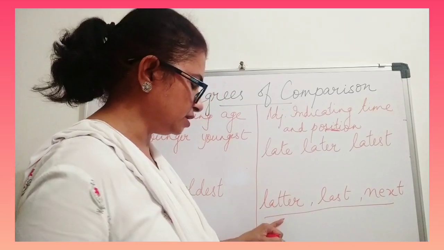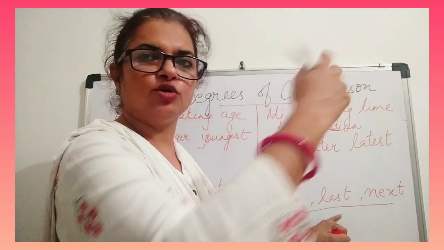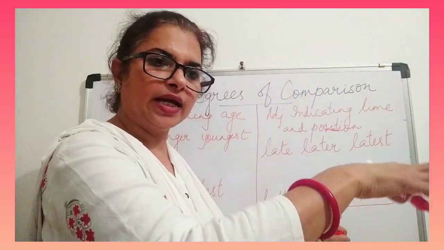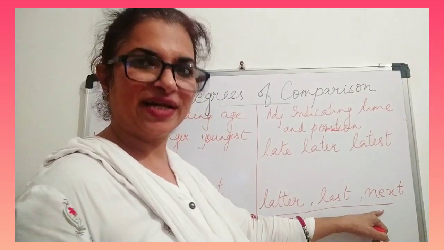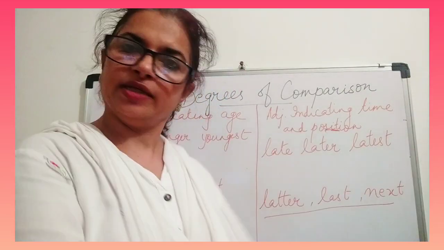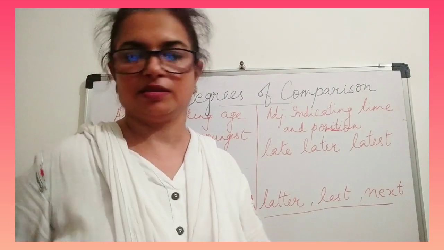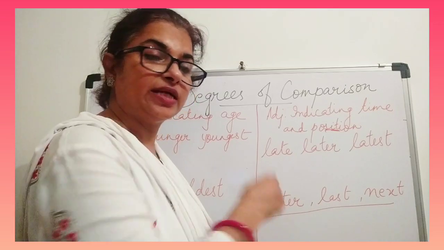Now latter. How can we use it? Last, after that nobody is there. He is the last one in the line, and we need to give food to him. So he is the last one who is going to get this. Next, just sitting next to me. Like my friend is sitting next to me, just nearby. The next one. What is latter? You need to understand this latter.